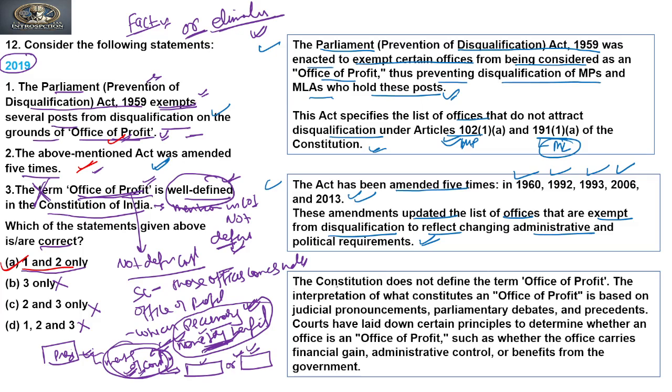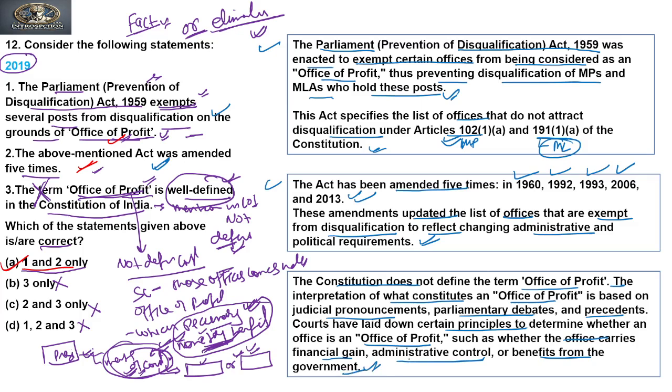Now the third says the Constitution does not define the term office of profit. The interpretation of what constitutes an office of profit is based on judicial pronouncements, parliamentary debates and precedents. Courts have laid down certain principles to determine whether an office is an office of profit, such as whether the office carries financial gain, administrative control or benefit from the government.